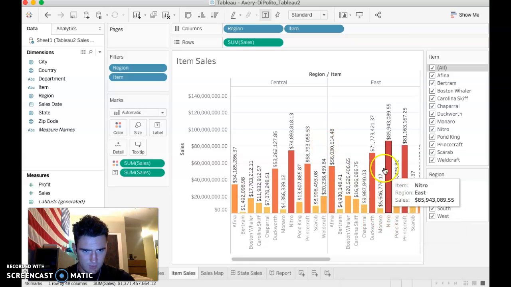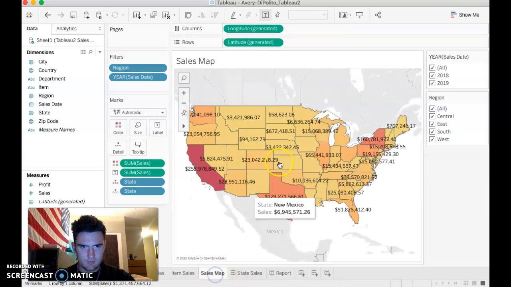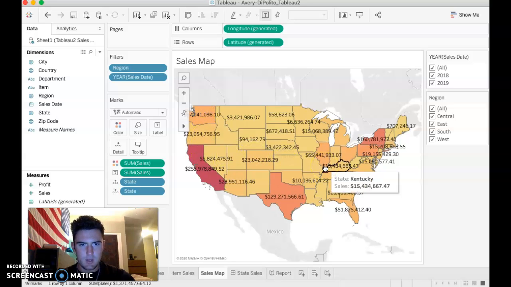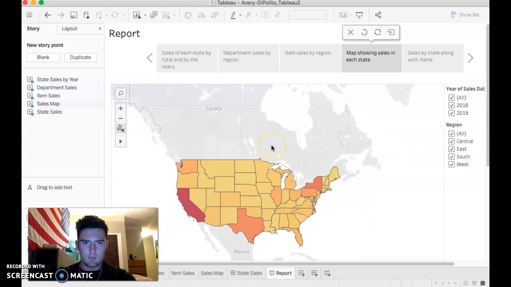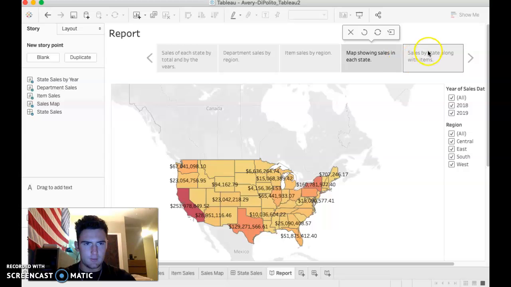It's easy to see which is selling the most, selling the highest, compared to the sales map, which just kind of throws numbers at you. But the sales map itself, I think, was good. Just a different way to look at it geographically. Bringing us back here.